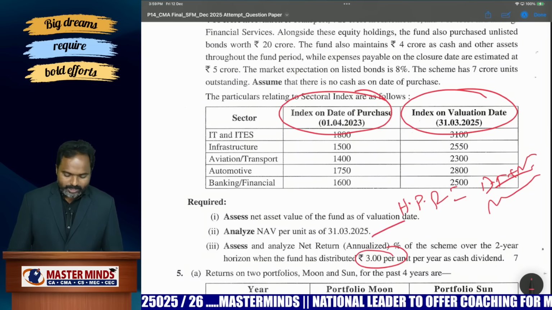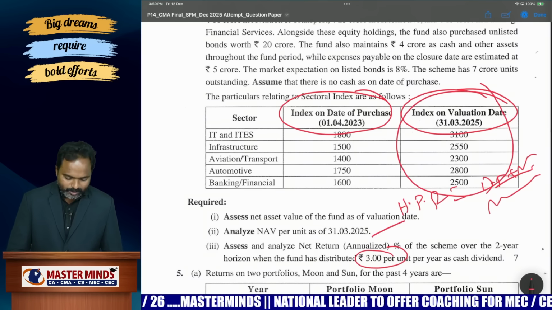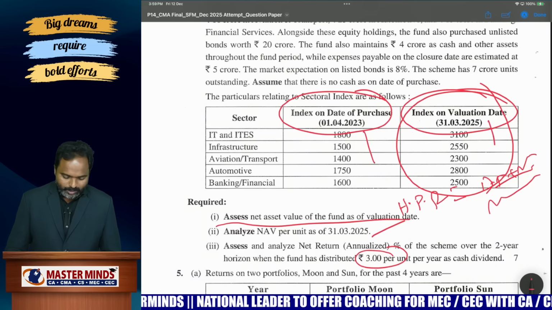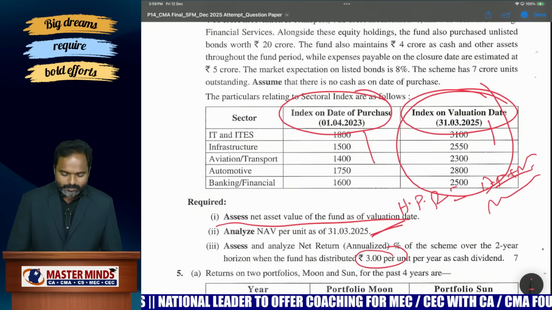You can calculate NAV as on 31st March 2025. It's very simple. Net asset value of the fund as on the valuation date, that is also simple. And the valuation date as on 31st March 2025 also you can calculate.